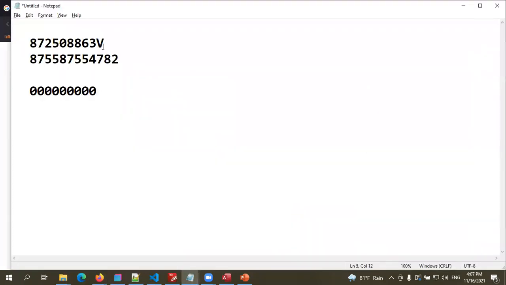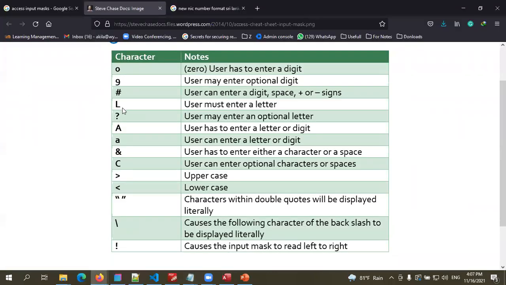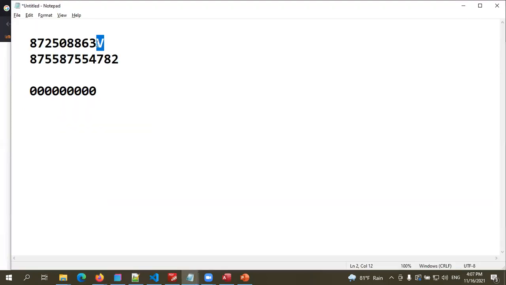It's okay. At this point, users may enter a number or a letter, right? See, user has to enter a letter or a digit. A is the symbol. User has to enter a letter or digit, right? A letter or a number.